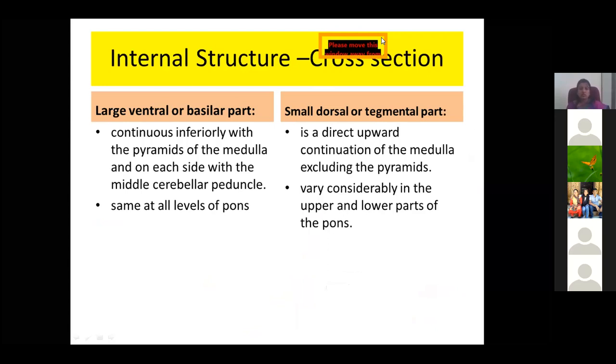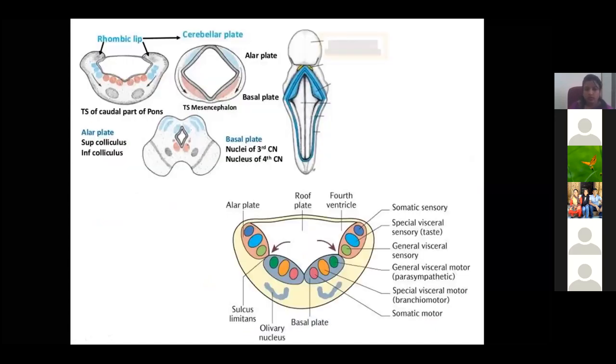Now coming to the cross section of the pons. In the cross section of the pons, we take it at two levels. One is the basilar part, and another one is the tegmental part. So these are the sections of the pons. This is the caudal part of the pons, at the lower level. So you can see many important nuclei are present in the pons, which help in various sensations. It may be somatic sensation or special sensation like taste, or parasympathetic and branchiomotor.